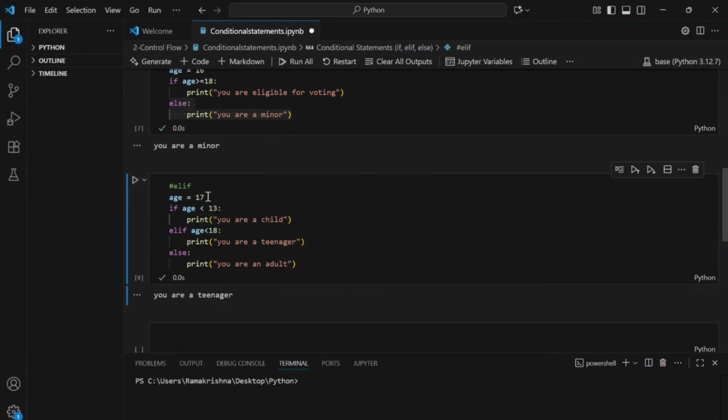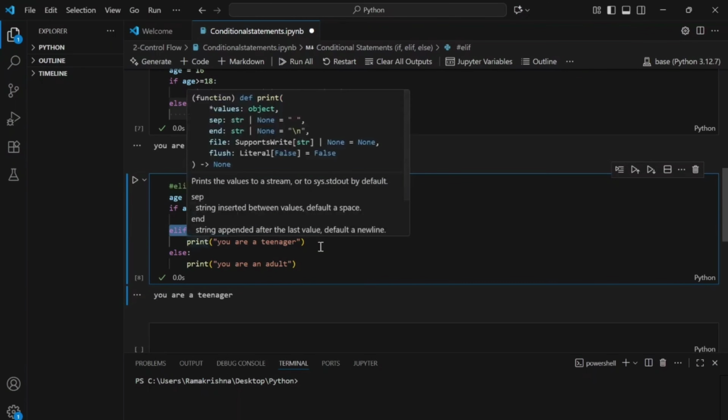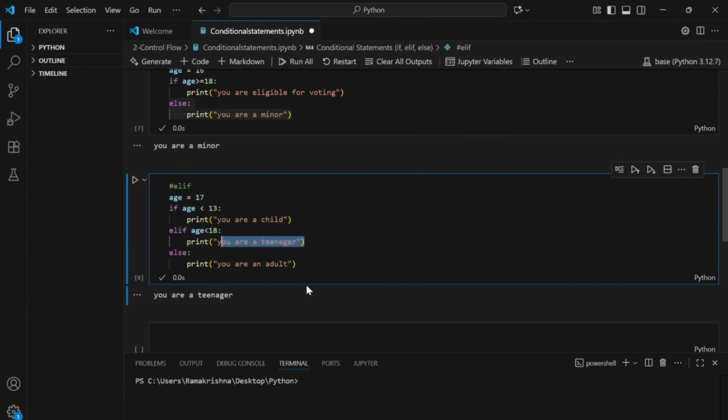Okay, because see, I'm writing age is equal to 17 here. So age is less than 13. This is not satisfied, so it went ahead to check this condition. Age is less than 17, 18. So this condition gets satisfied here. So it's printing you are a teenager. Okay. This gives you an idea how else if or elif works. I hope this is clear.